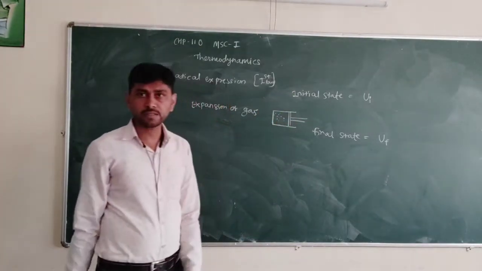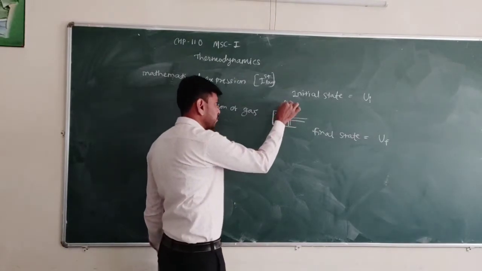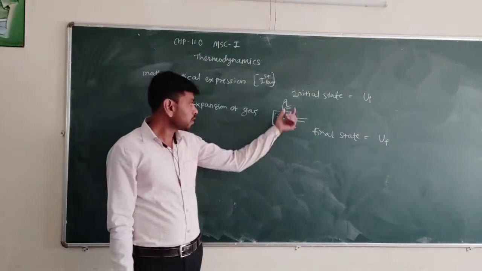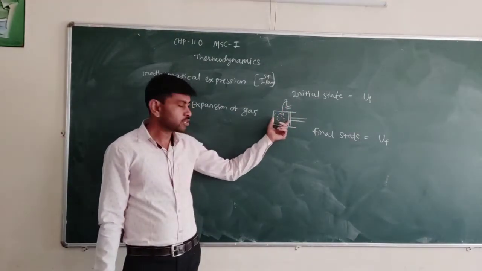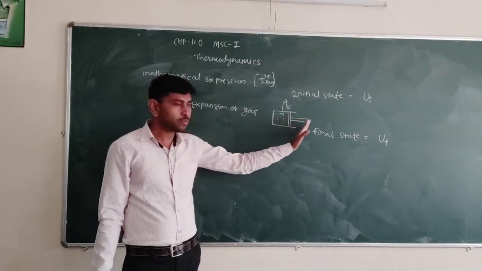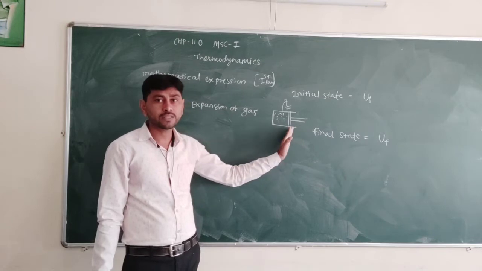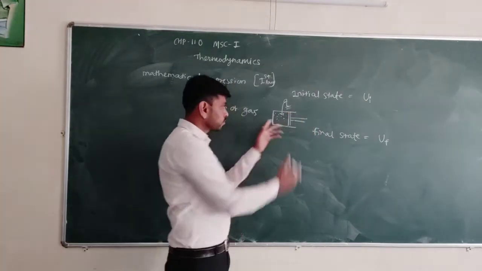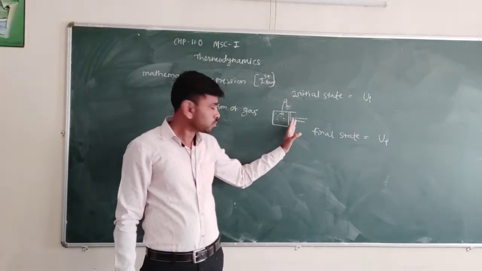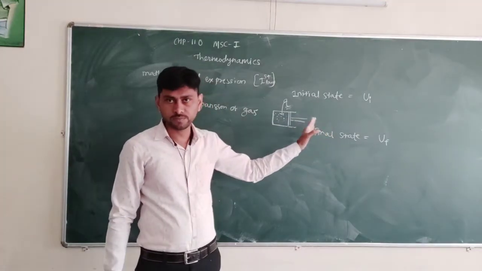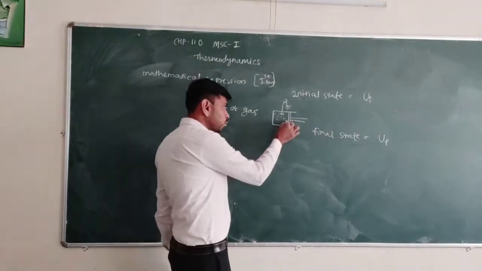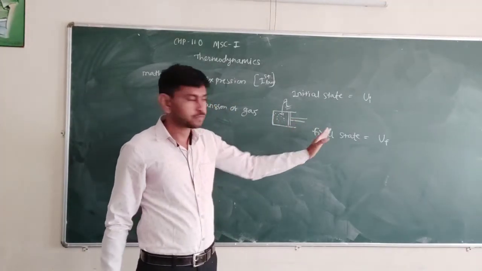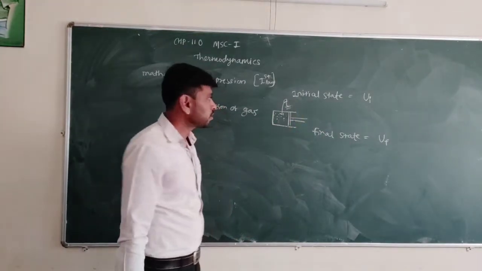But how does this gas expand? This gas expands by absorption of heat. So the quantity of heat we supplied to the system is Q. When this quantity of heat is supplied to the system, the expansion of gas takes place and work is done by the system on this piston. This gas does some work to move this piston in the outward direction. So this work is done by the system.